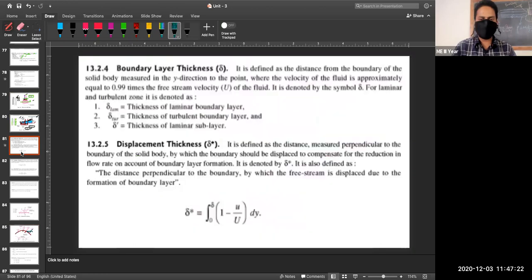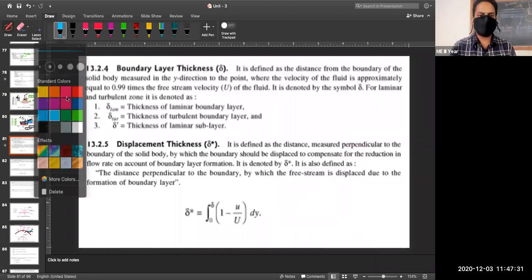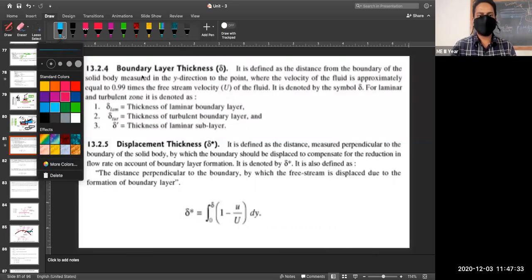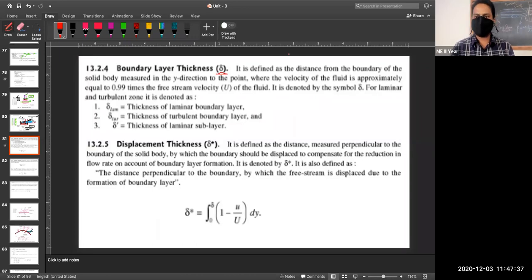In the examination, you will be asked theory questions, basic definitions like define boundary layer thickness, represented here by delta.